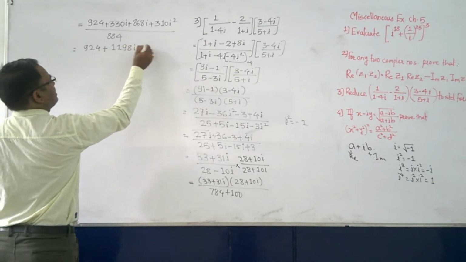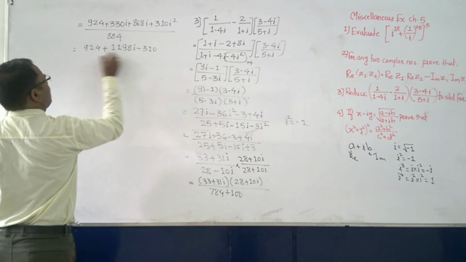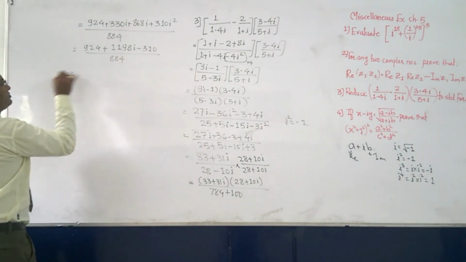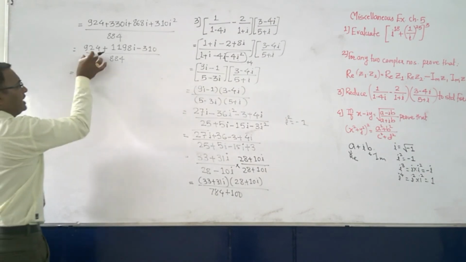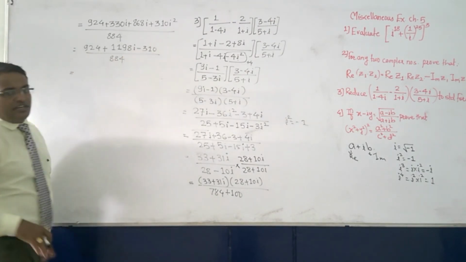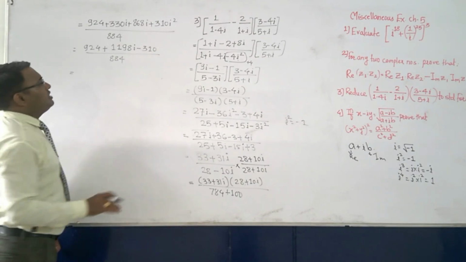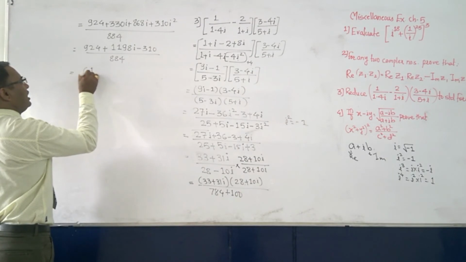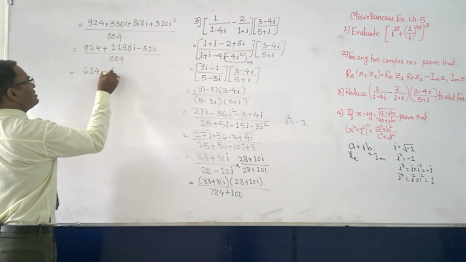1198i, and then it is minus 310 upon 884. Okay, then from 924 we will subtract 310, so 900 minus 300 is what? 600. So 600, then 24 minus 10, so 614 plus